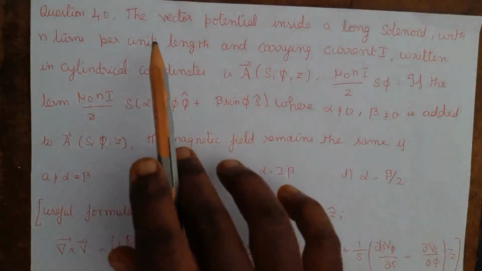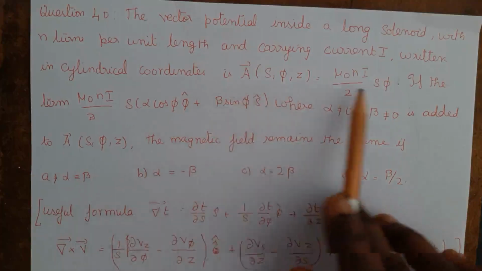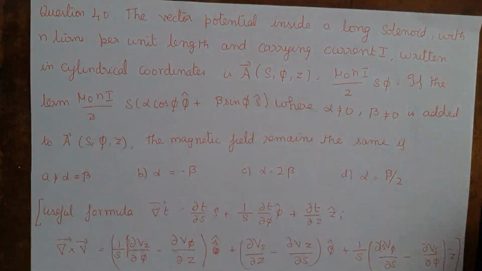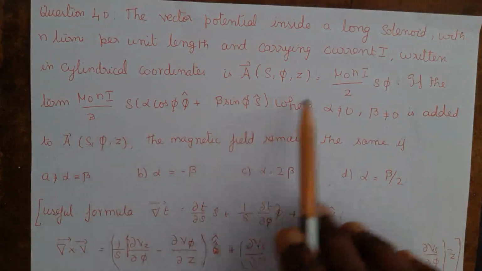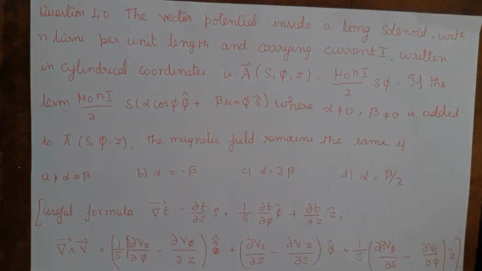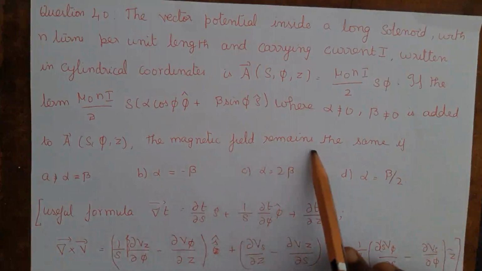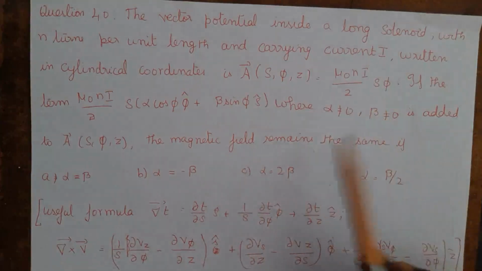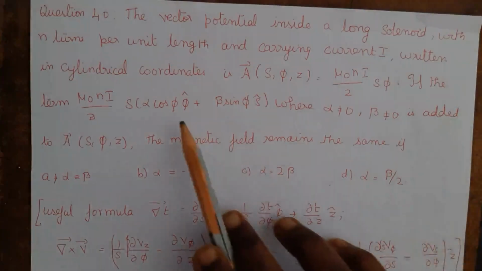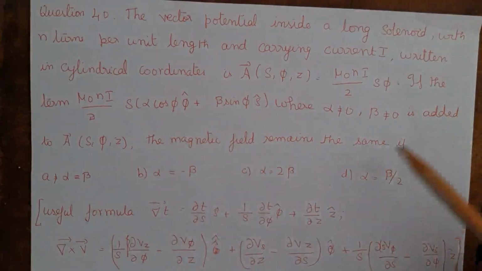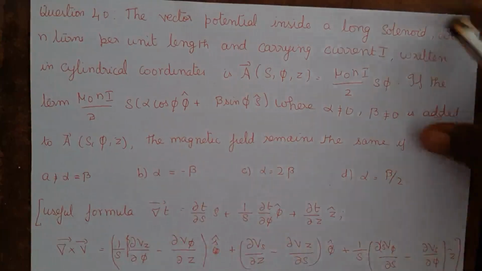In this question, they have given the vector potential of a solenoid in cylindrical coordinates. They have added another term to the vector potential, and they have said the magnetic field is the same before the addition and after the addition. They have asked us to find the values of alpha and beta so that the magnetic field remains the same.